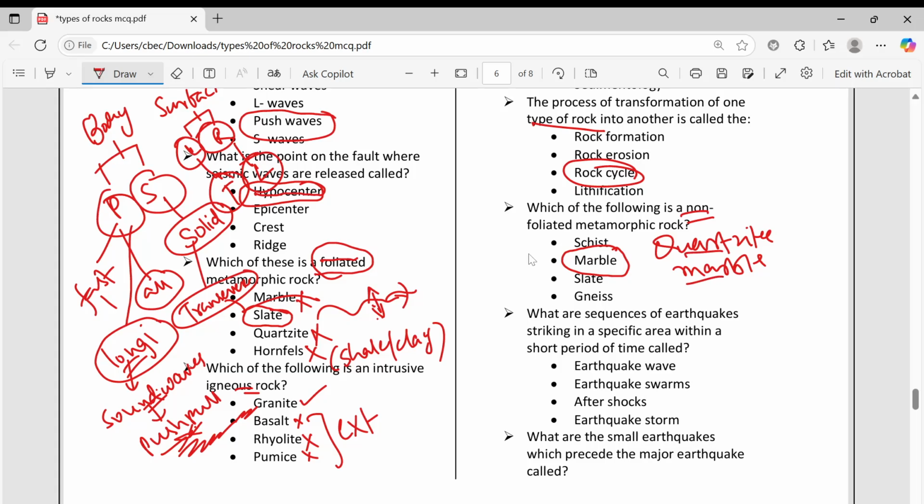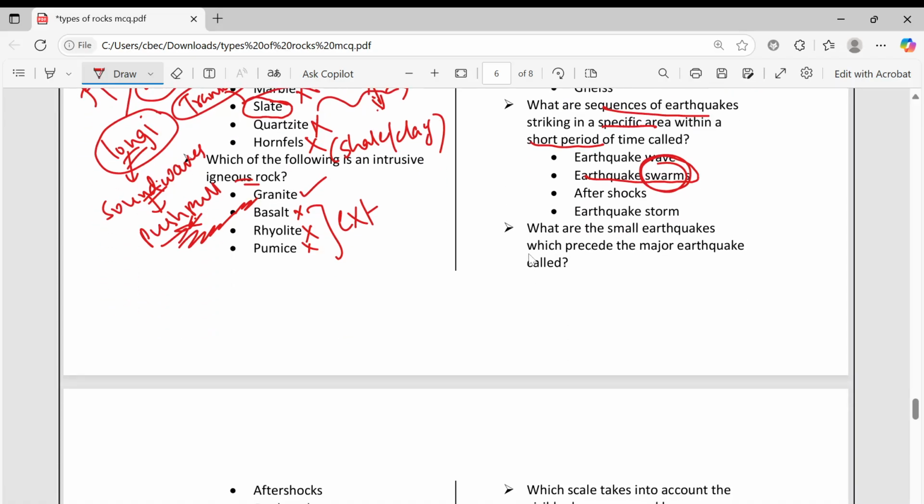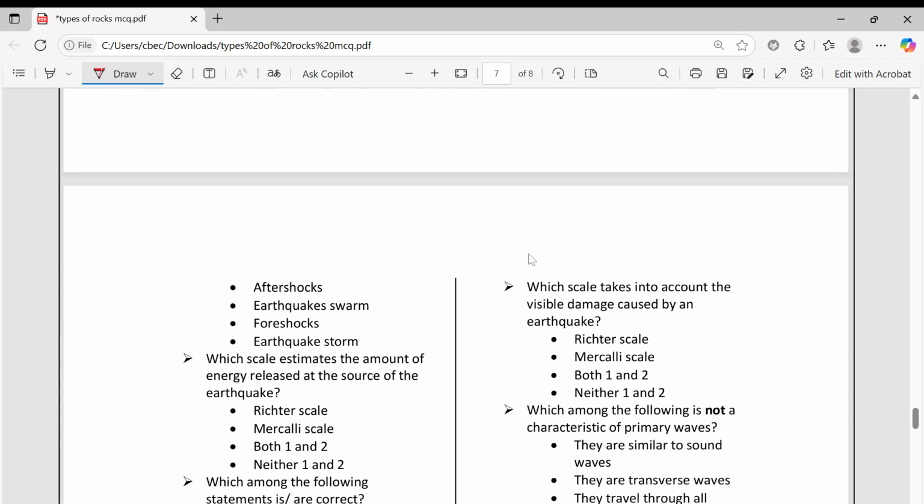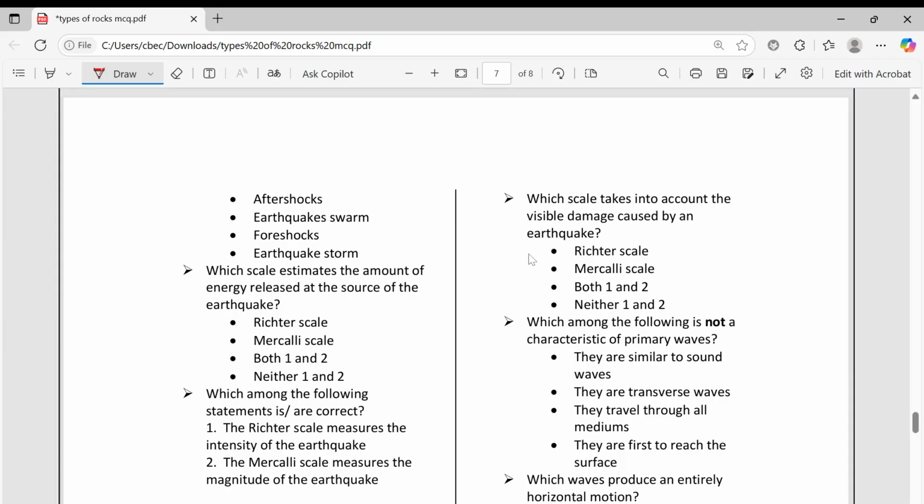What are sequences of earthquakes in a specific area over a short period? There are some short vibrations that will come. Those we call earthquake swarms. They repeatedly come. What are the small earthquakes which precede the main one? Precede means they come before the earthquake. These are foreshocks.